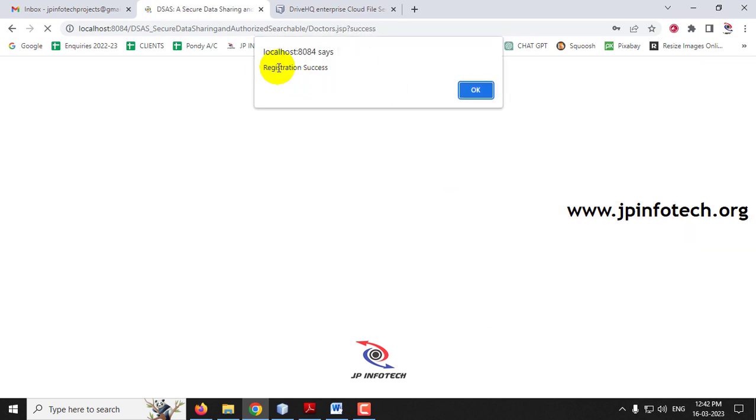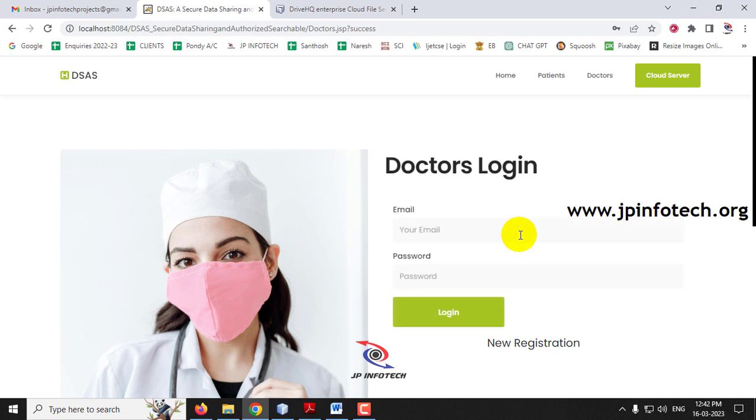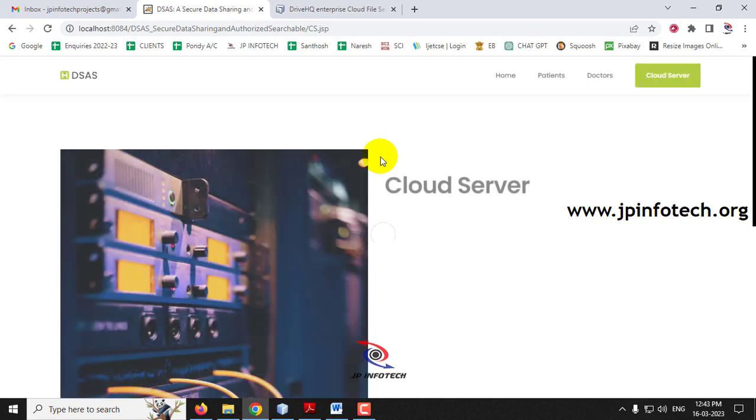So now I have registered successfully. I have registered 2 doctors. As we did for the patient part, even if you enter the username and password that we have created, it will not log in, because the cloud server should approve the new registration.